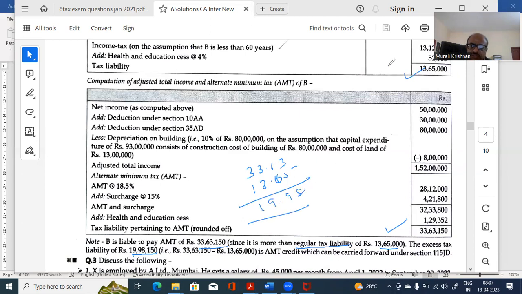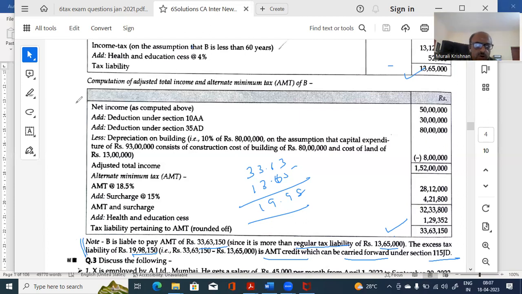You are supposed to pay only this normal calculation, but under AMT you are paying 33. Therefore, you have paid this much extra. That extra AMT credit will be available and can be carried forward under 115JB, and later it can be set off when you get normal income. That note you have to give. This note also you are supposed to give.